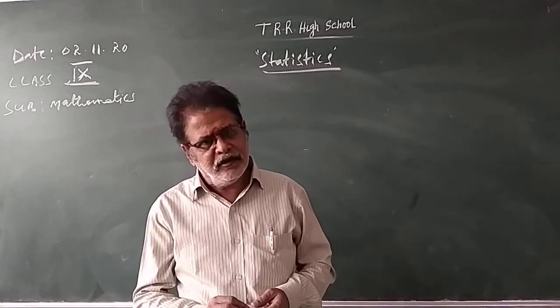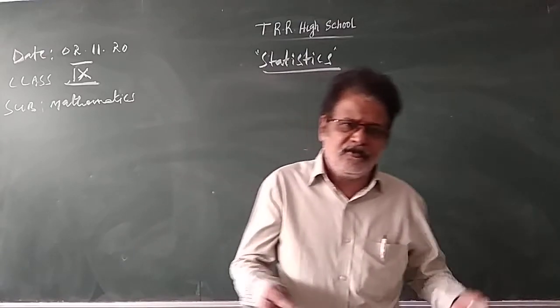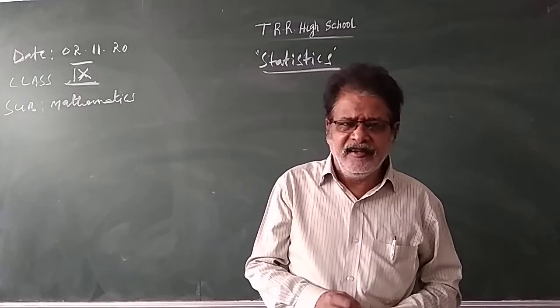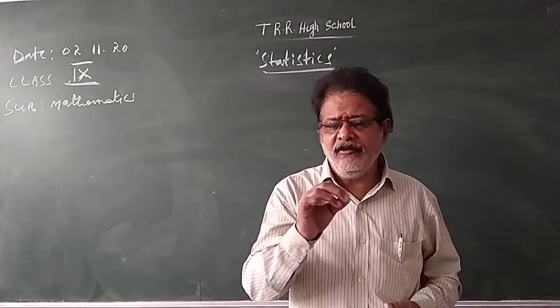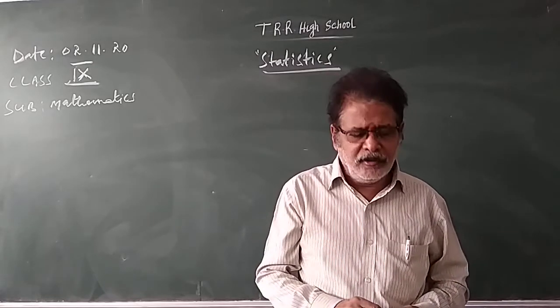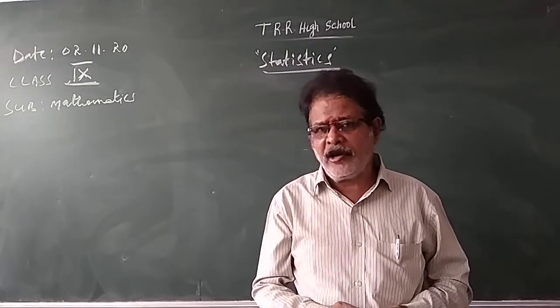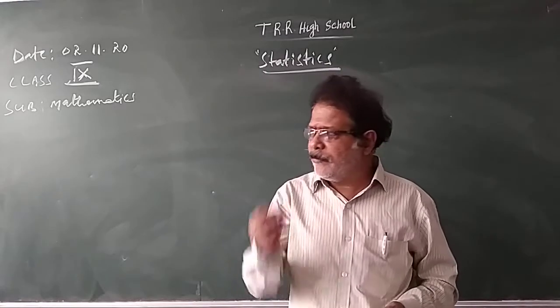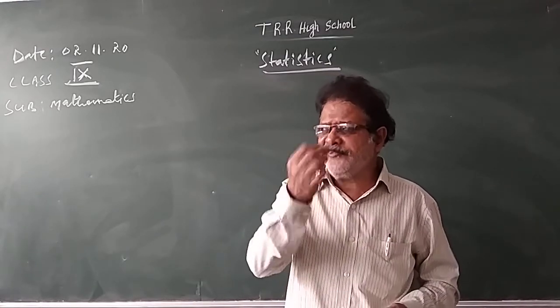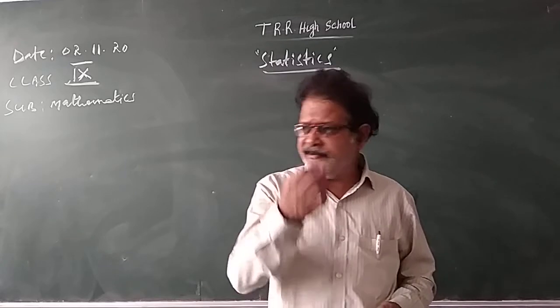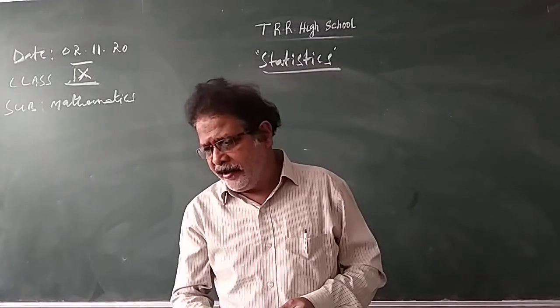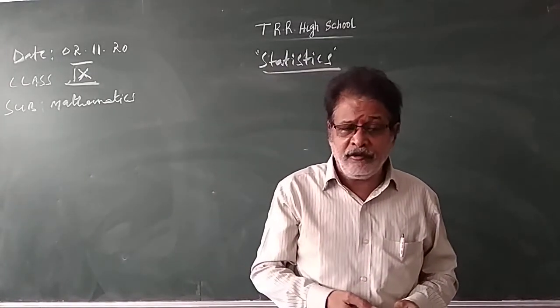Many groups are called classes. In every class, the beginning value is called the lower limit and the end value is called the upper limit. In any class, the beginning means initial. The initial value is called the lower limit and the end value is called the upper limit, I told you.